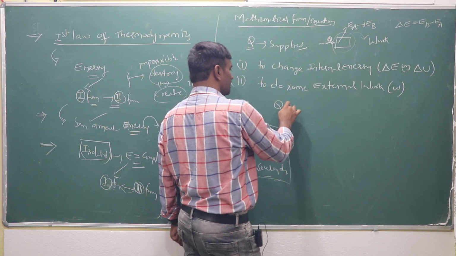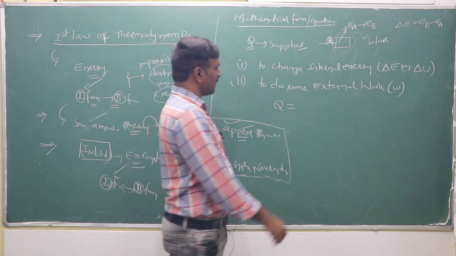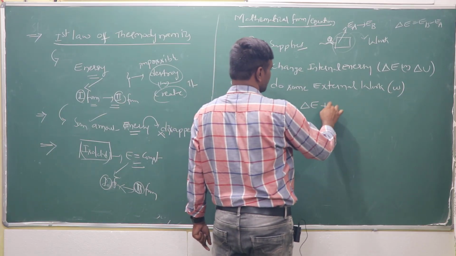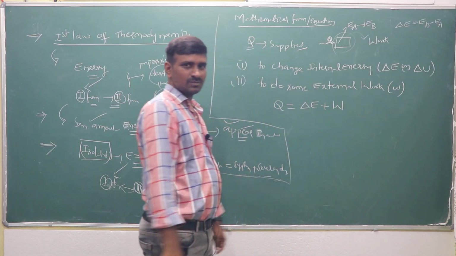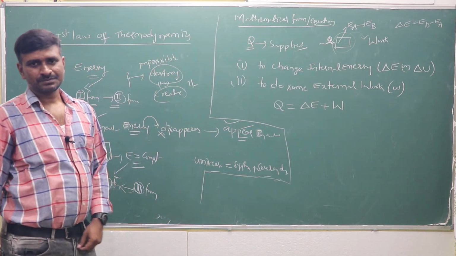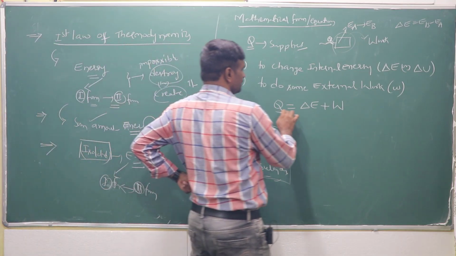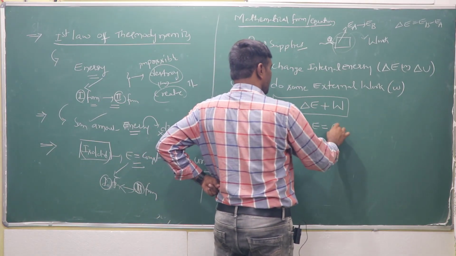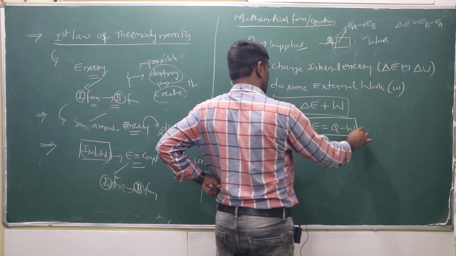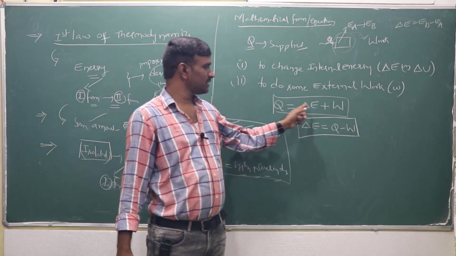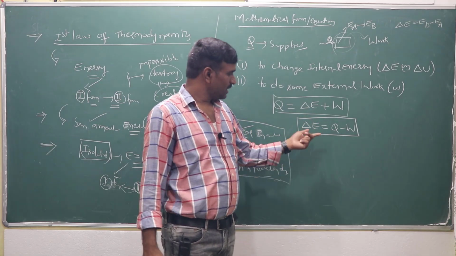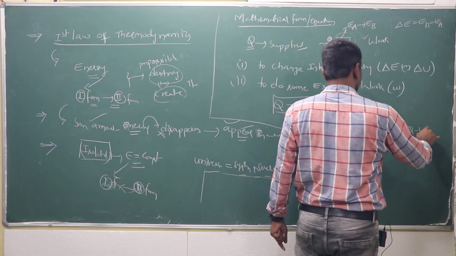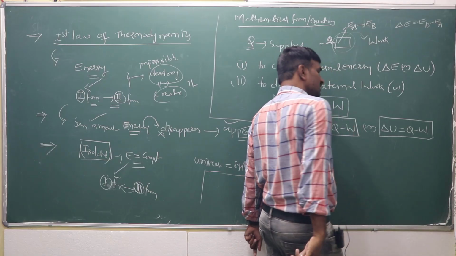That means the supplied amount of energy is Q, while the change in internal energy is delta E or delta U, plus the work done W. Right? So Q is equal to delta E plus W. From this, delta E is equal to Q minus W. Either delta E or delta U also. This is one form.